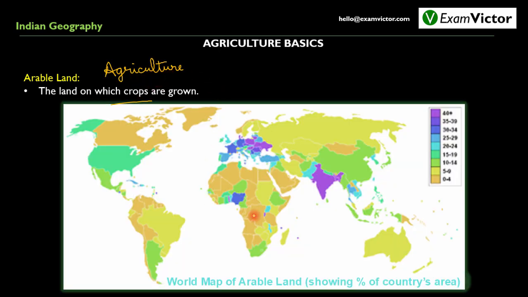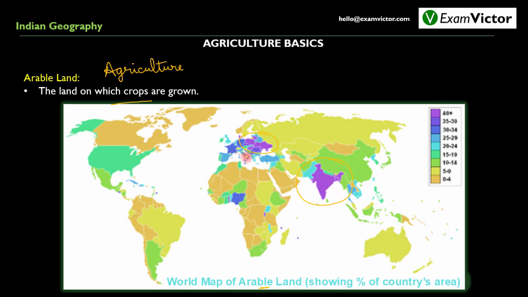Now this is a world map which shows arable land, and these different colors denote the percentage of arable land out of the total land area of the country. We can see in this color scheme that the purple color in this map represents those areas where the arable land is greater than 40% of the land area of the country. And this is the case with India as well as some very few countries in Europe. Thus in India we have a large percentage of our total land as arable land, that is the land where crops are grown and which is suitable for agriculture.